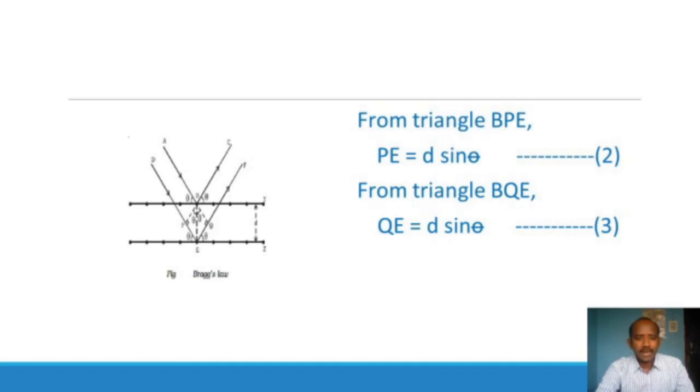From the triangle BPE, we can write sin theta is equal to PE by BE, where BE is the interplanar spacing d. Rearranging the terms, we get PE is equal to d sin theta. Take it as equation number 2. In the right side triangle BQE, sin theta is equal to QE by BE. Here also BE is taken as d. Therefore, QE is equal to d sin theta. That is equation number 3.